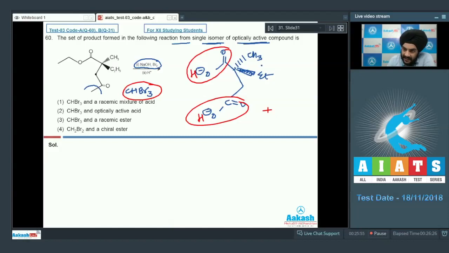So it is to be noted here that the acid will be optically active because no change is taking place at the chiral carbon. The chiral carbon does not undergo any form of reaction, so the orientation which was before in the substrate would be retained in the product. So if the substrate was optically active, the product will also be optically active as no reaction is happening at the chiral carbon. So this will be an optically active acid. If we look at the options, we can see that the correct statement is given in option 2, where it says that it forms CHBr3 and an optically active acid. So students, we have to mark option 2 as the correct answer to our question.